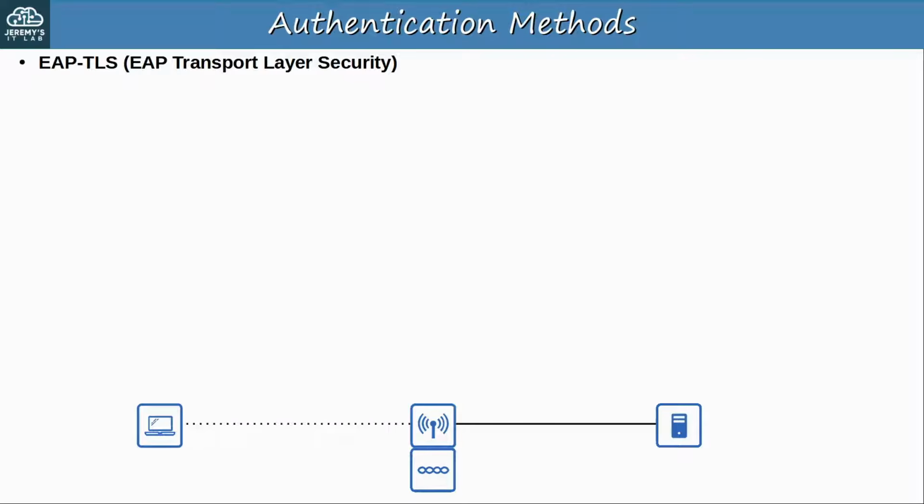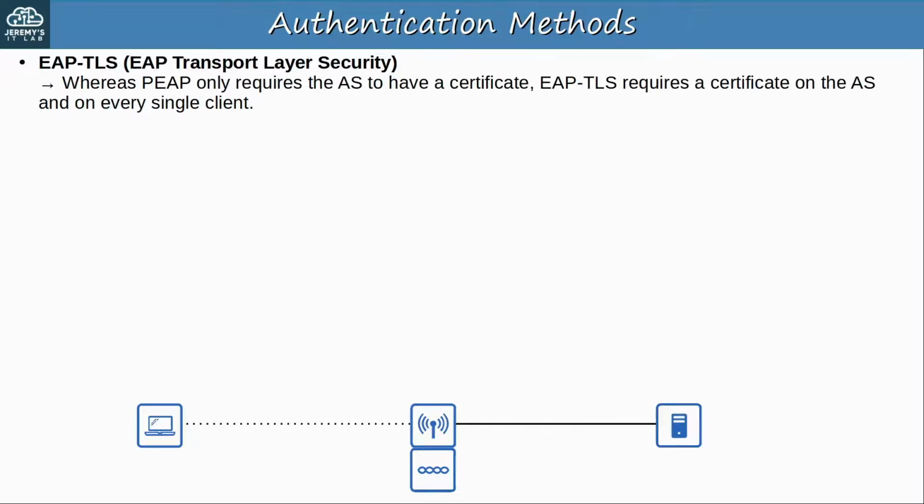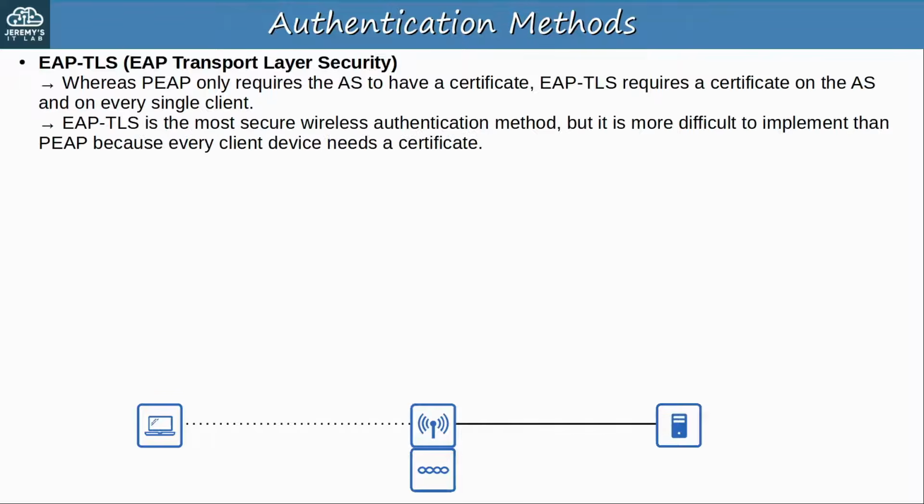And finally, the last authentication method is EAP TLS, EAP Transport Layer Security. Whereas PAP only requires the AS, authentication server, to have a certificate, EAP TLS requires a certificate on the AS and on every single client. It is considered the most secure authentication method, but it is more difficult to implement than PEAP, because every client device needs a certificate. That can add a lot of complexity, time, and effort.